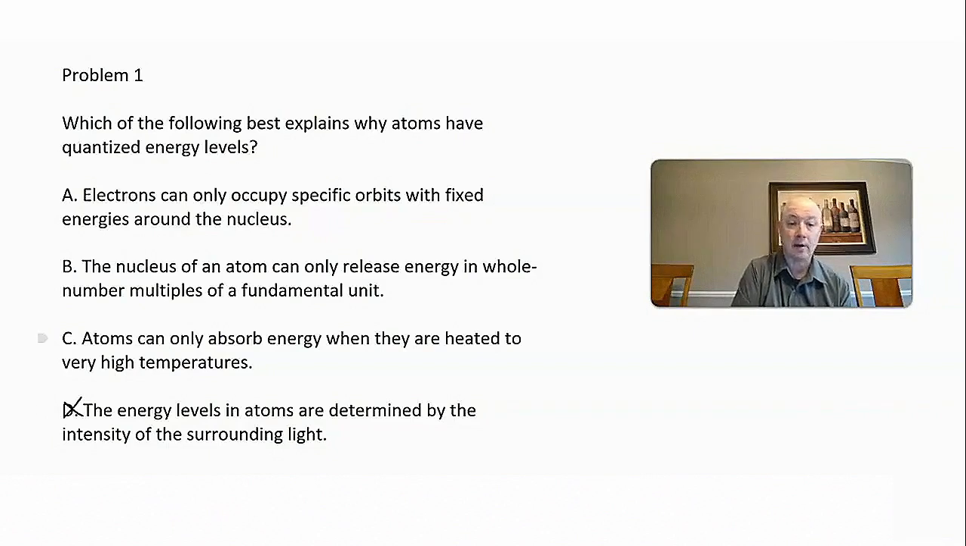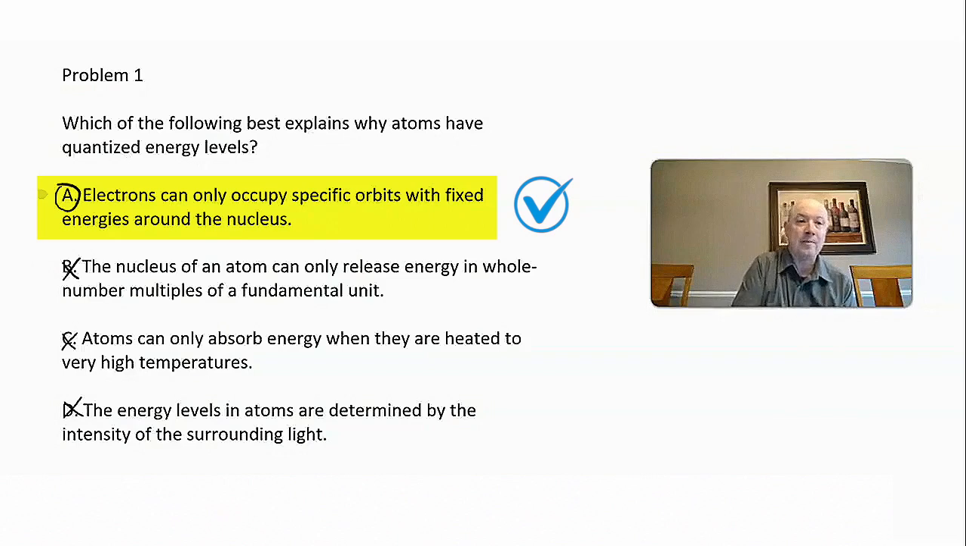Choice C, atoms can only absorb energy when they are heated to very high temperatures. While heating to high temperatures makes the molecules in the atoms move faster, that does not explain quantized energy levels. Choice B, the nucleus of an atom can only release energy in whole number multiples of a fundamental unit. Again, that does not explain quantized energy levels, and the correct answer here is A.